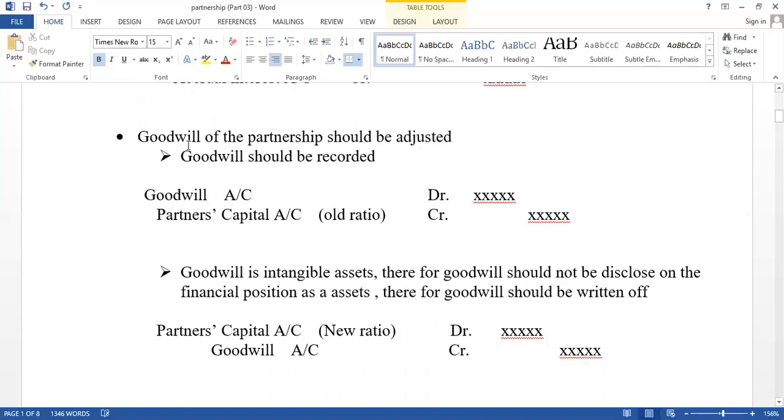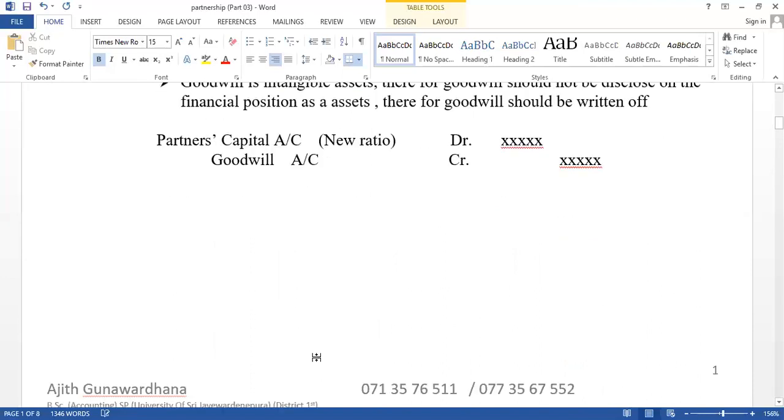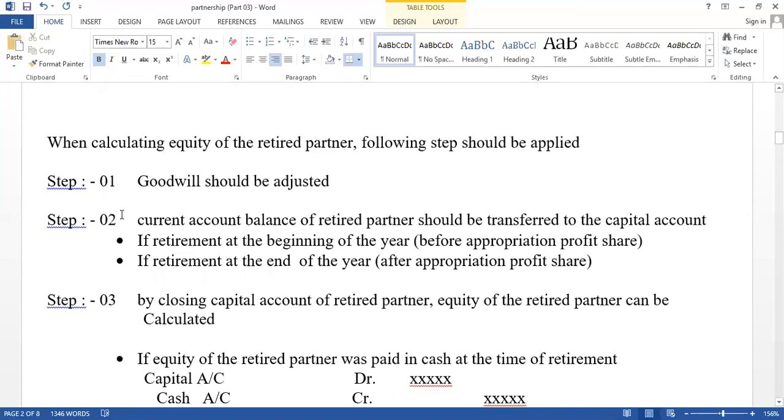Then think about how to adjust goodwill. The normal way: first, goodwill should be recorded. Goodwill account debit, partners' capital accounts credit, using the old ratio. And goodwill is an intangible asset, therefore it should be written off. Partners' capital accounts debit, goodwill account credit. Those are the steps. First, goodwill should be adjusted. After that, the current account balance of the retired partner should be transferred to the capital account.